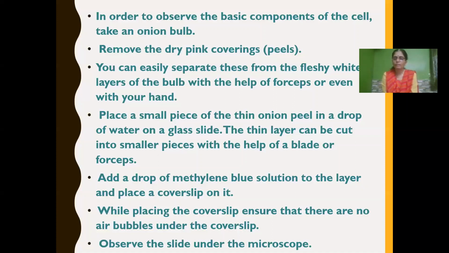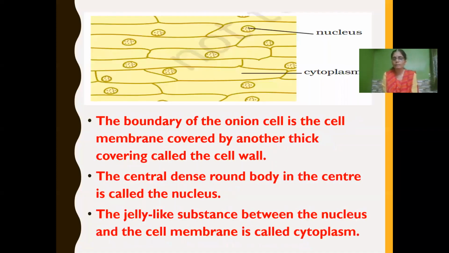While placing a cover slip, we have to be very careful so that it is placed properly, so that no air bubbles are present under the cover slip. So now we have made this glass slide of onion peel. Now this glass slide we have to observe under the microscope. Now you can see how it is seen in the figure. The same way it can be seen.